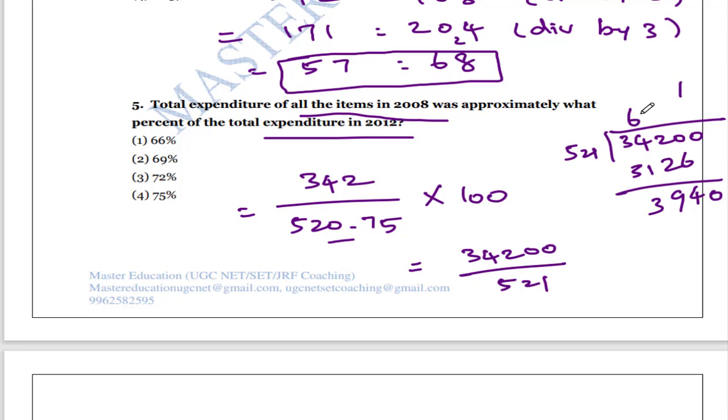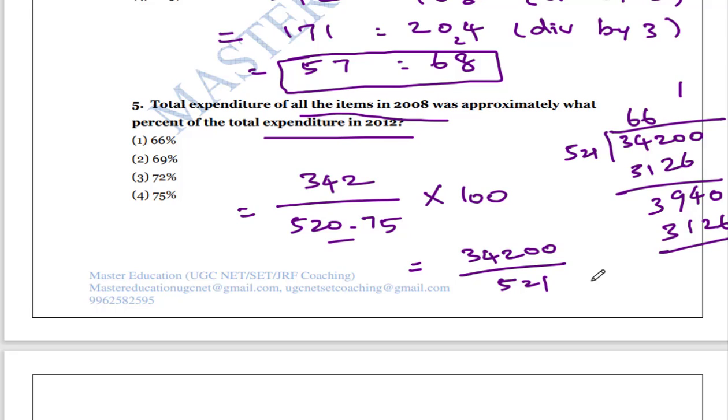So again it is 60. 6 5s are 30. So again it is 7, 8, 9 5s, it will become 45, right? So 7 also won't come. So 66% it will come again. So 301.26.